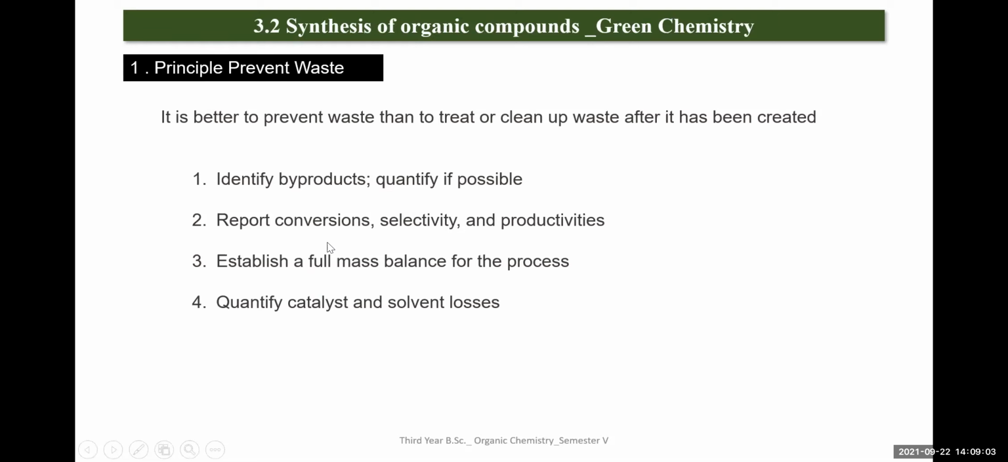You should also report the conversion. What are the parameters we are going to consider? Selectivity and productivity should be reported. We have to determine the selectivity of the formation of other byproducts and their productivity also. Again, we have to establish a full mass balance for the process. We should quantify the catalyst and solvent losses. So by preventing these losses, we can prevent the waste, or we can stop the waste production. So this is the first principle.